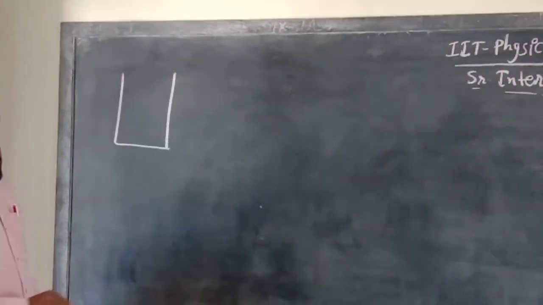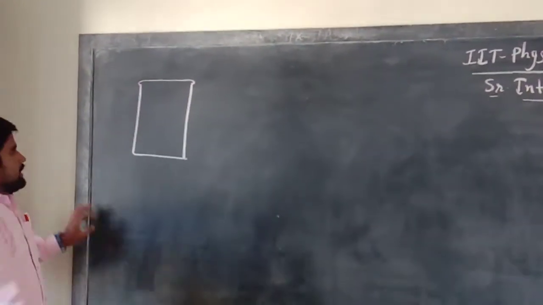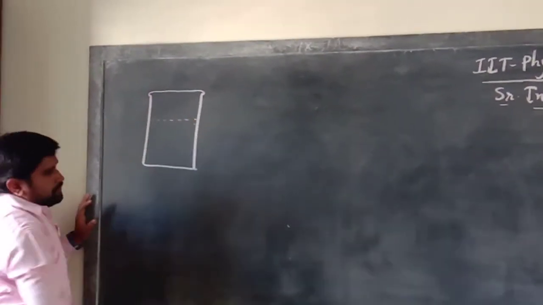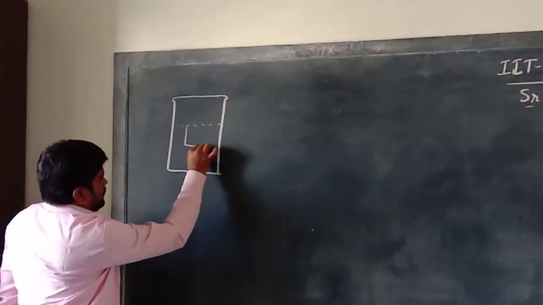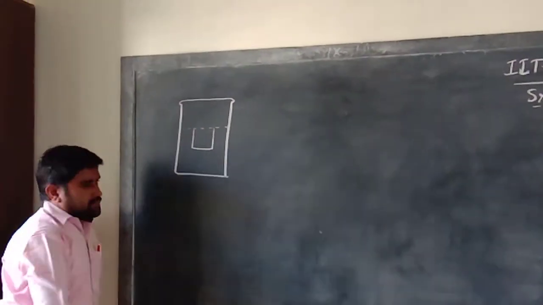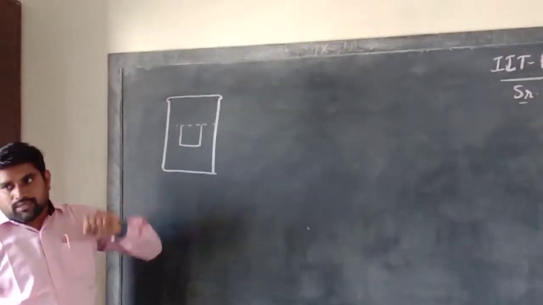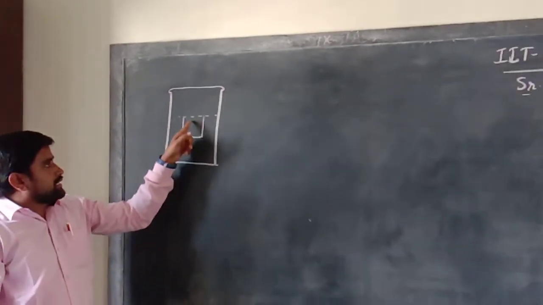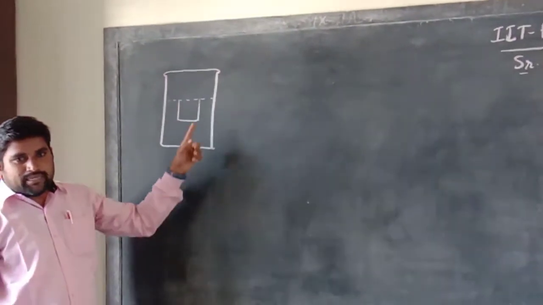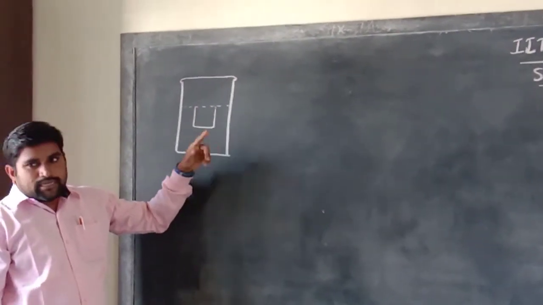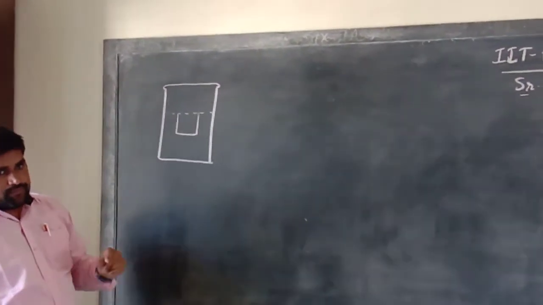This is a glass beaker, filled halfway with water. Next, take a very light object and place it on the surface of the water. What will happen here? What is the position of the object, will it sink or float? It floats on the surface of the water.